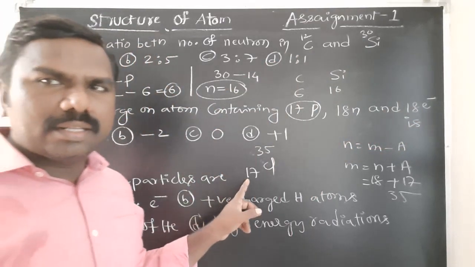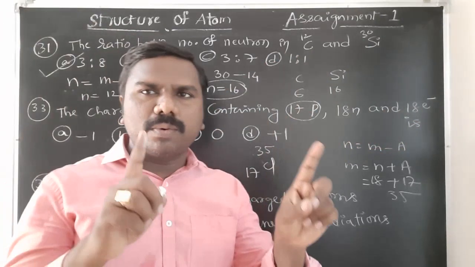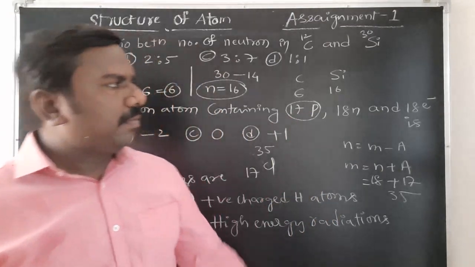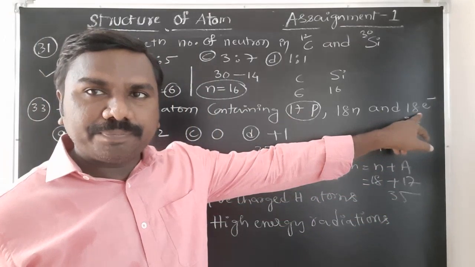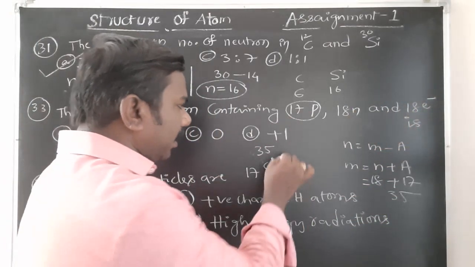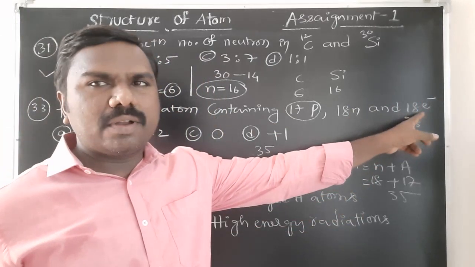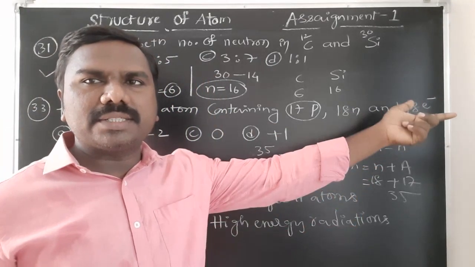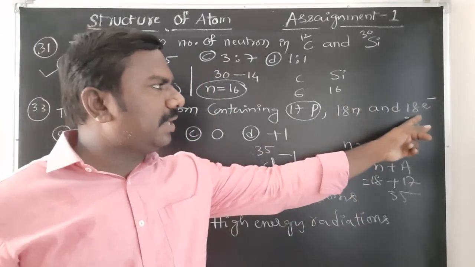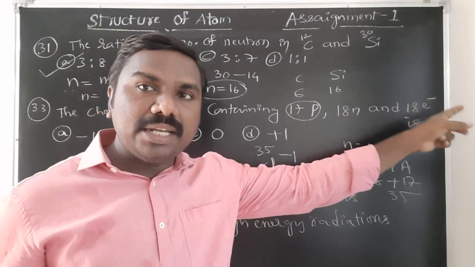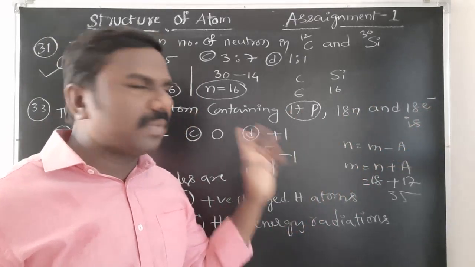17 electrons are there. 17 protons are there. If protons and electrons are the same, the atom will be neutral. But if one extra electron is given, the extra electron will be taken as -1. If 2 extra electrons are given, then -2. If 17 and 17 are given, 0. 17 and 18 given, -1. 17 and 19 given, then -2.